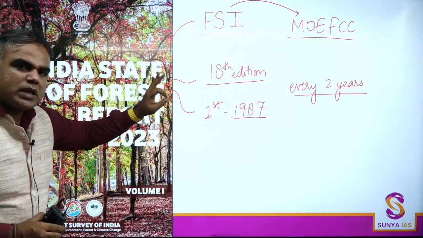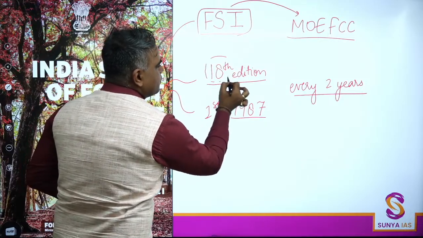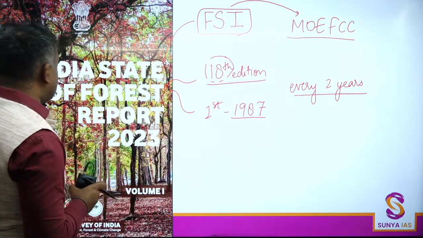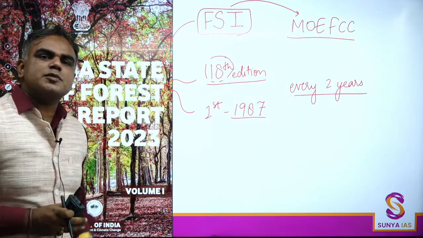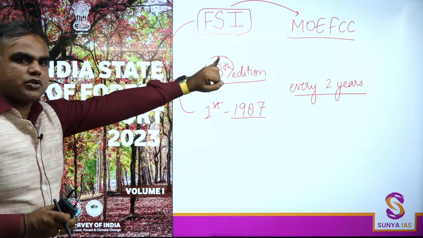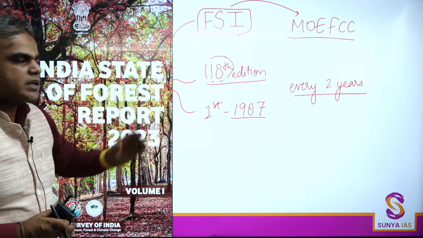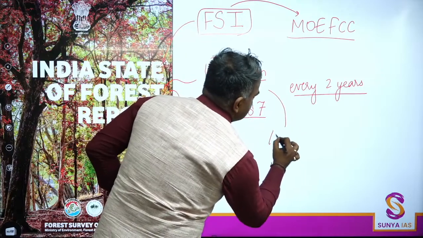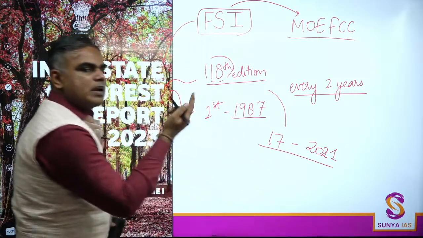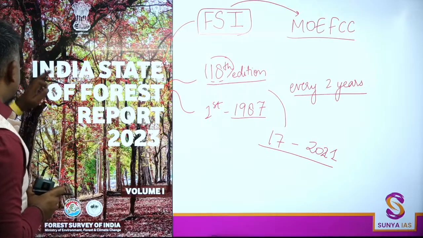Related to this, whenever you see the Forest Survey report, in every edition there are a few things which are unique to that report. So we'll also see what is the unique aspect in this report. Till now: published by the Forest Survey of India under the Ministry of Environment, the 18th edition, published every 2 years. In fact, the 17th edition was the Indian State of Forest Report 2021. We'll make those comparisons as and when required. I hope this part is clear.